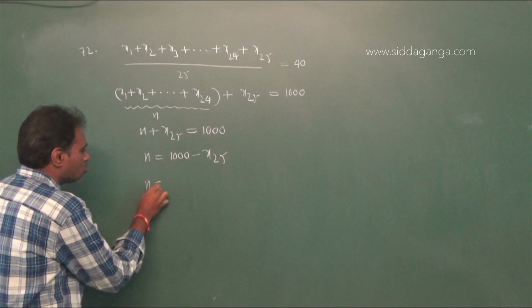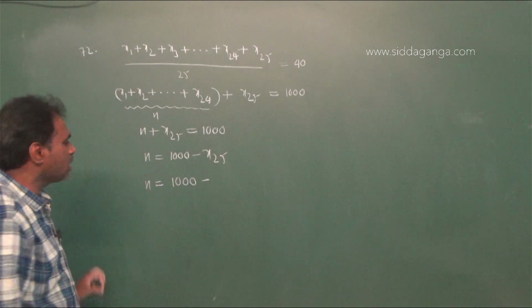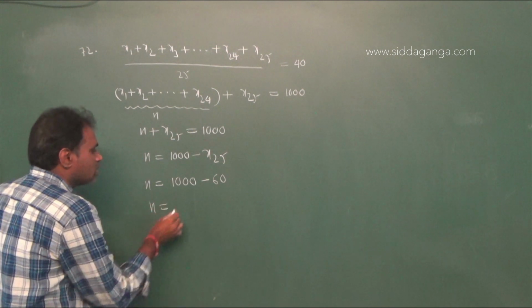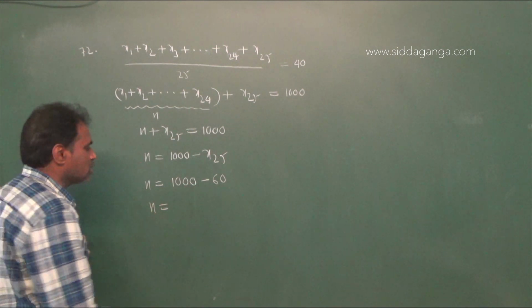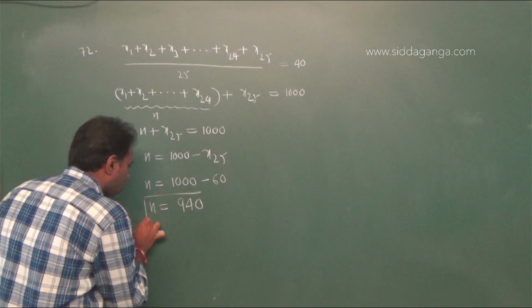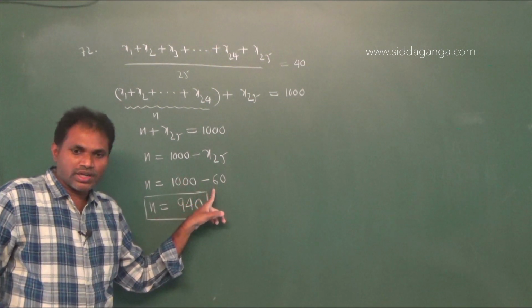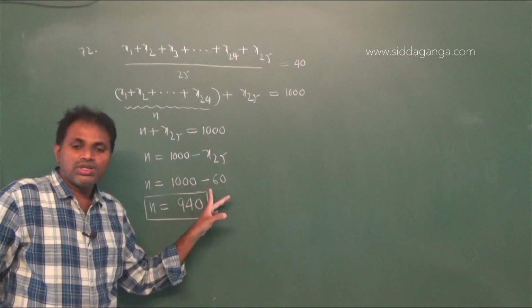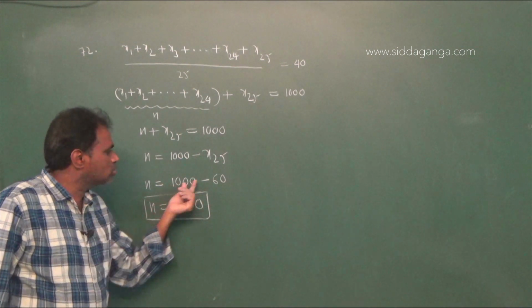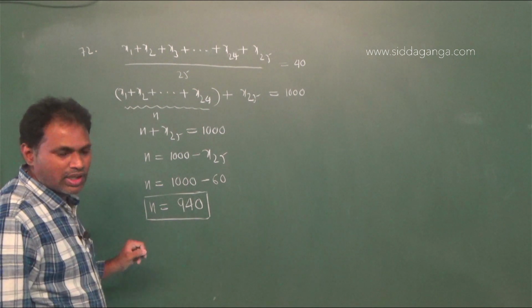The teacher x25 retires at the age of 60, so you take x25 as 60. Therefore n equal to 1000 minus 60, that is 940. That is the n value.